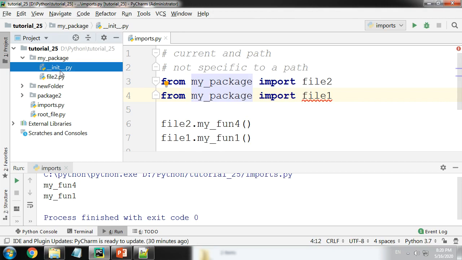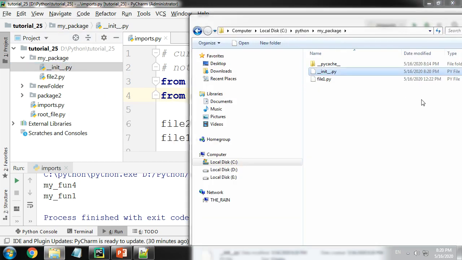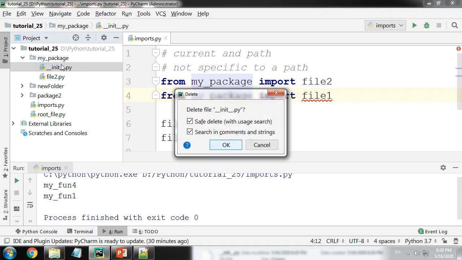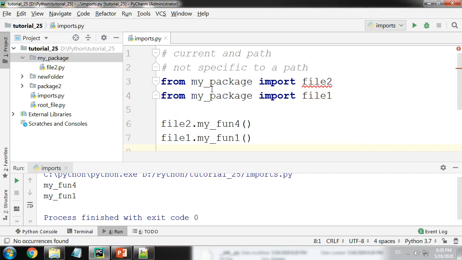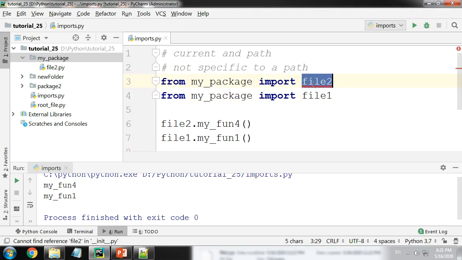At the same time, if I were to copy this init file and paste it here, and delete it from here, what will happen is Python would not consider this package, because since the init file is present in this particular folder right here, which is present in my path, this becomes my main package, and only file1 can be seen and file2 cannot be seen.